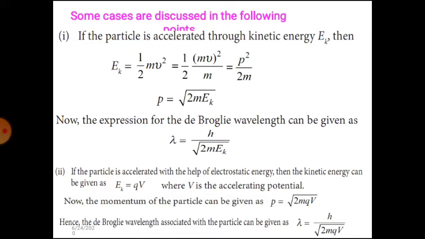Now we can also write the de Broglie wavelength λ is equal to h by square root of 2m E_k. If a particle is accelerated with electrostatic energy, then kinetic energy is equal to qV, where V is the accelerating potential. Now momentum p is equal to square root of 2m qV. Then the de Broglie wavelength is λ is equal to h by square root of 2m qV.